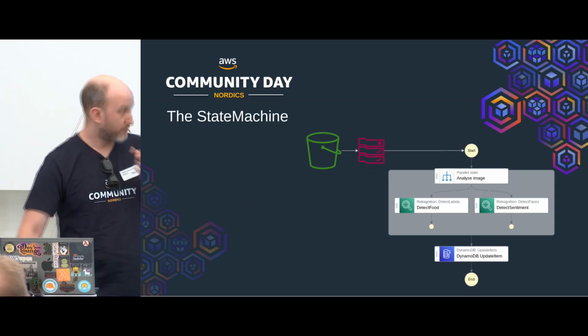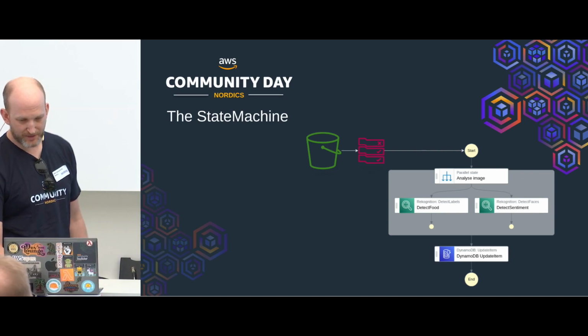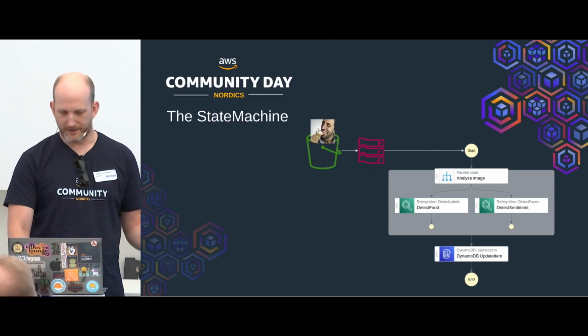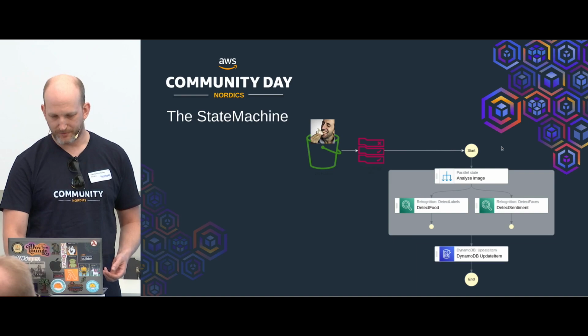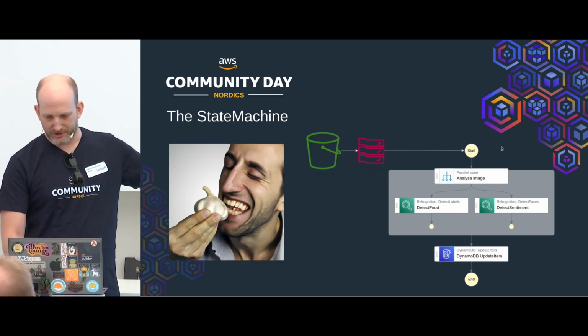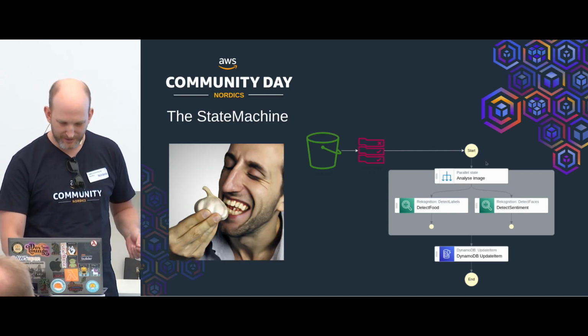So the state machine I'm going to build is triggered by an image upload to a bucket. And then there's an EventBridge rule triggering the state machine. This is a happy person eating a garlic or about to eat a garlic. And I think he's got a tooth resting on his tongue.